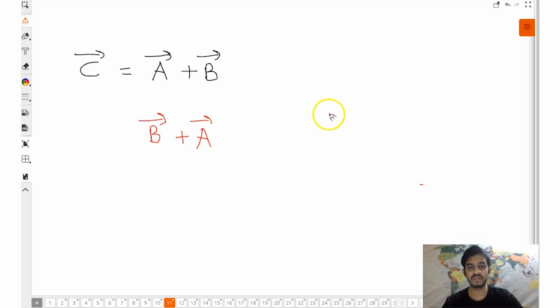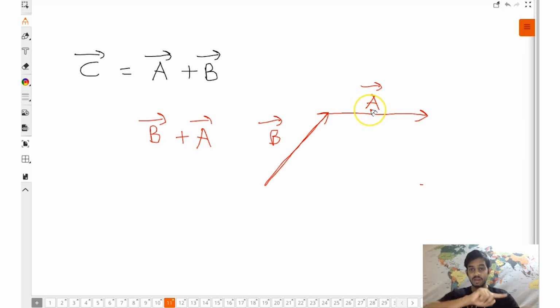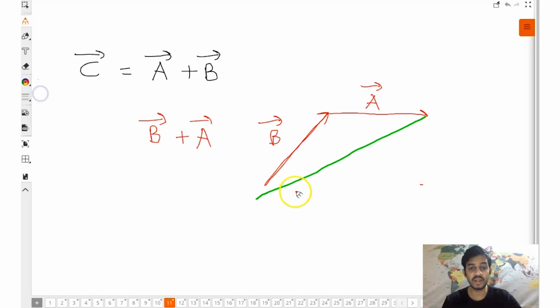Let's draw the B vector first. This was the B vector. Let's move A vector. This is A vector taken in order, and the resultant is given by the third side of the triangle taken in opposite order.